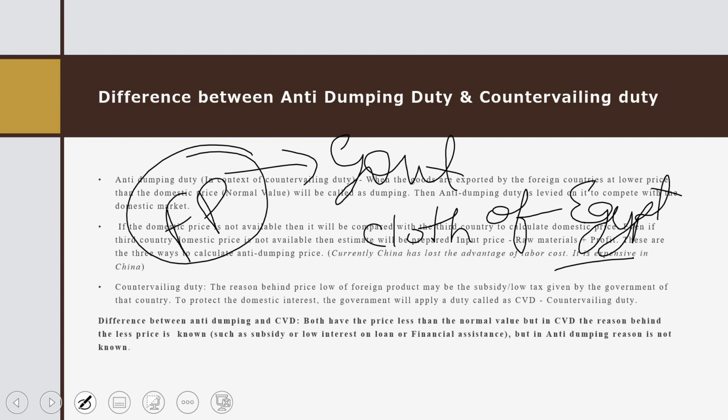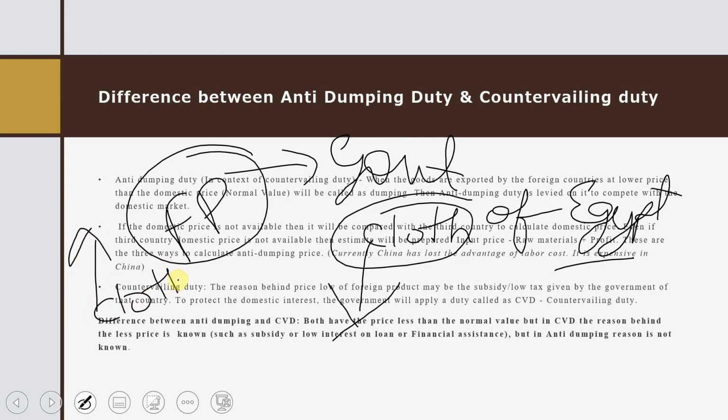Okay, so what will happen if the government is providing subsidy on it? The price of that cloth will automatically reduce. And in our country, let us suppose the government is not providing any subsidy for cotton production, so whatever cloth is manufactured in our country will automatically be higher in price compared with Egypt, where the government is giving subsidy. So the price of that Egyptian cloth will be lower than the price of the cloth in our country. Don't take it in a real way, I am just giving you an example. So here subsidy is imposed by the government to lower the price.